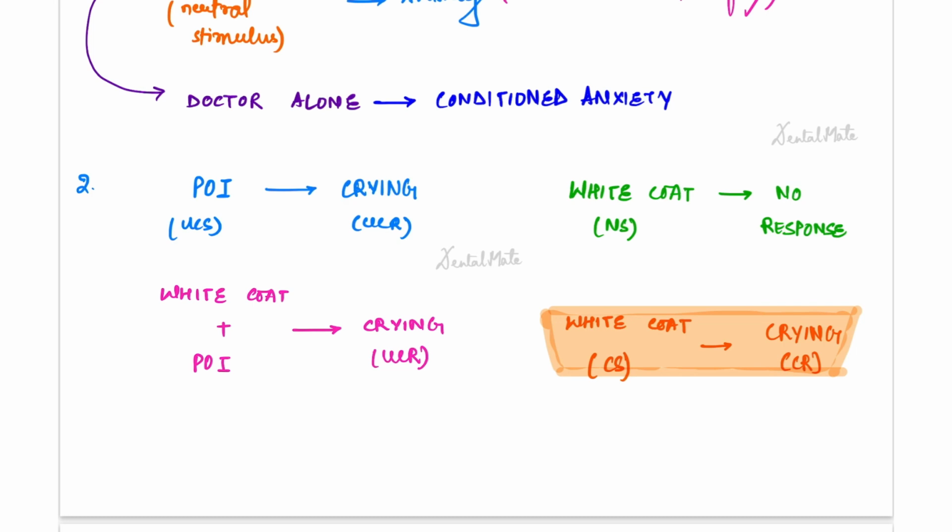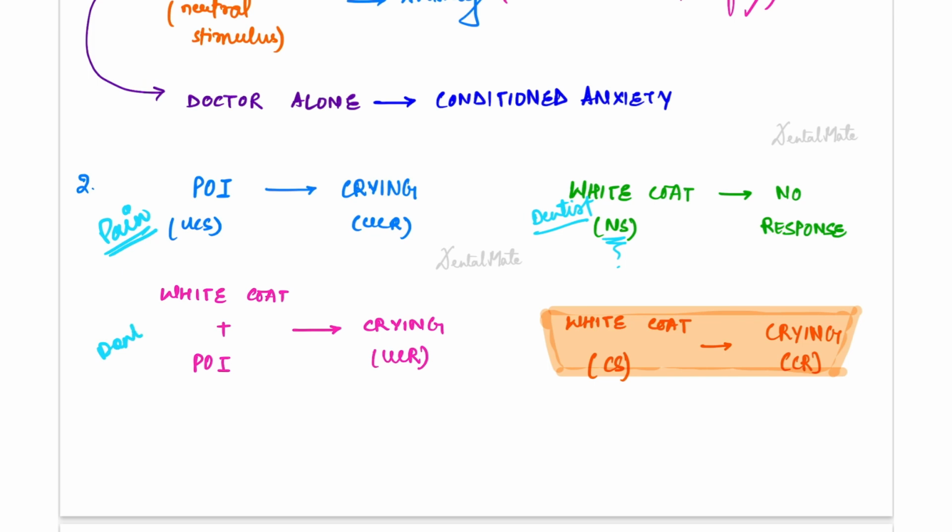Meaning in this dental application, what we can see is, first, if we gave the child an injection, he had pain, he started crying. When he met the doctor or the dentist, he gave no response. Why? Because there was no stimulus at that particular time. This is the neutral stimulus. There was no pain which the child was experiencing.